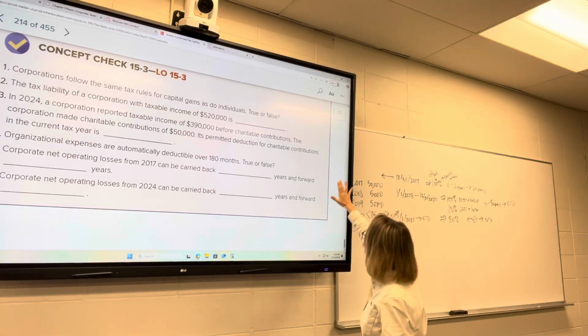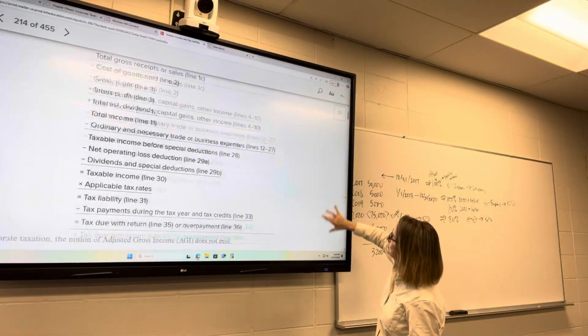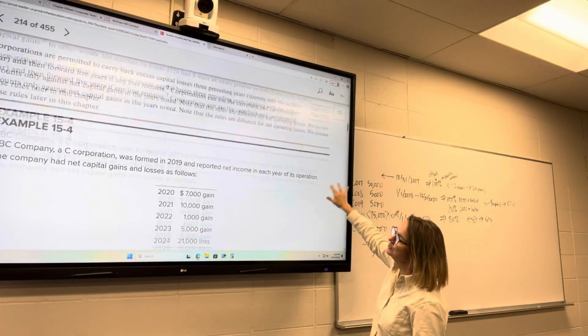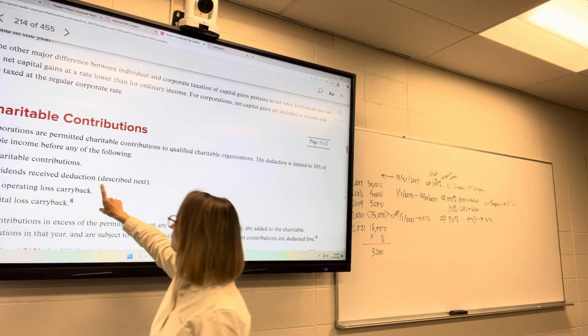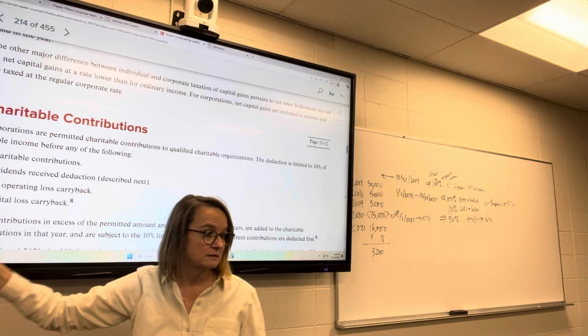And again, just as a reminder, with charitable contributions, the net operating loss carryback is not included in that calculation.